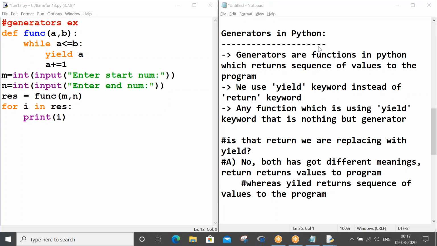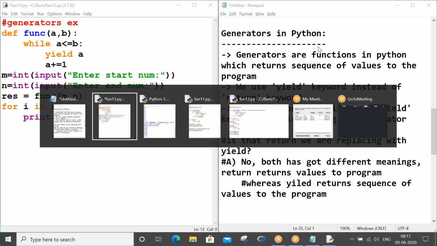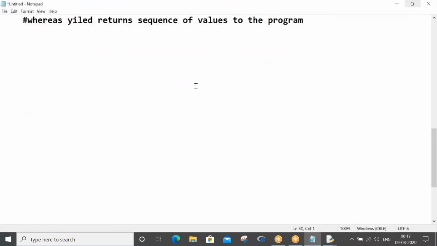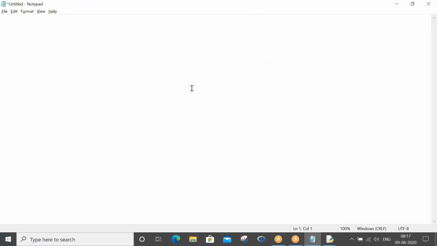Okay, so let's start off with another fresh concept: modules in Python.